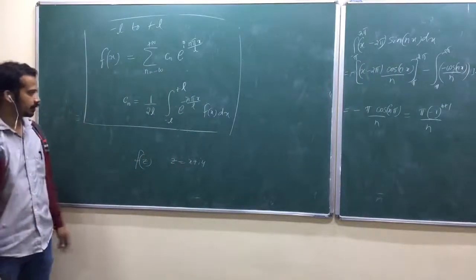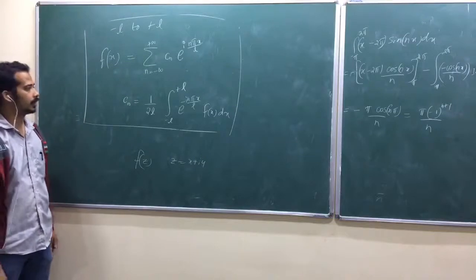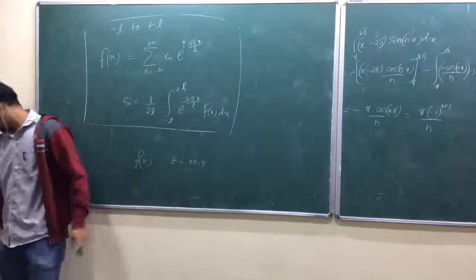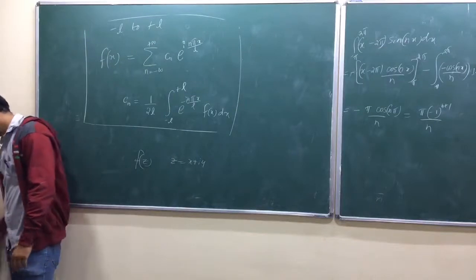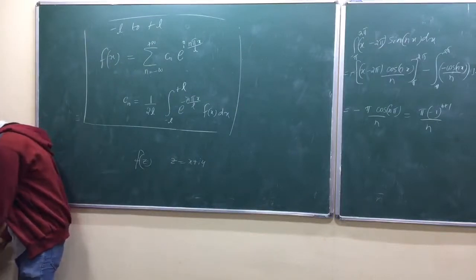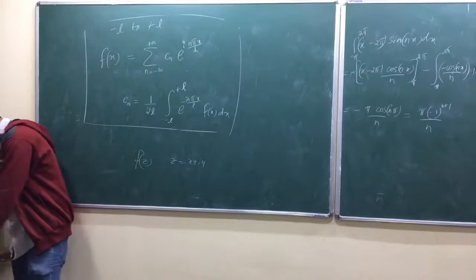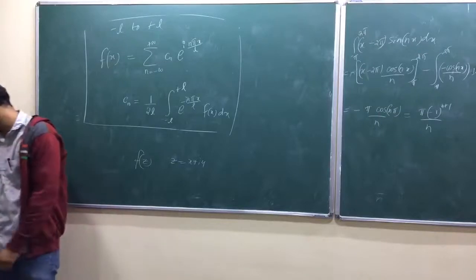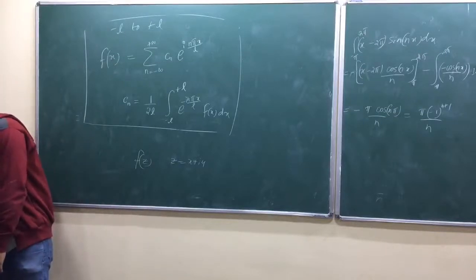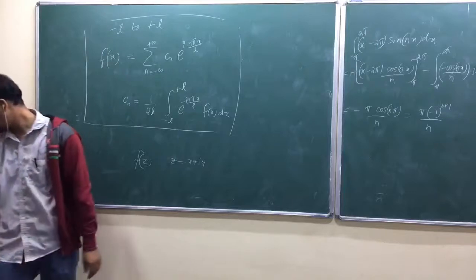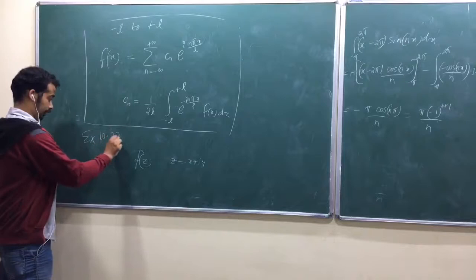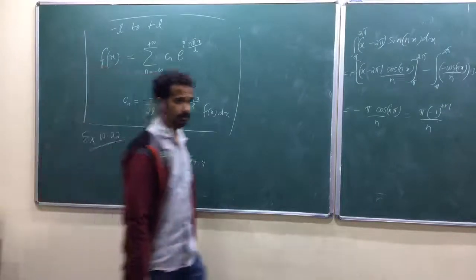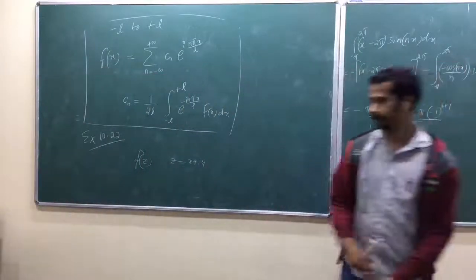Okay, that's better. So let me talk about this one in particular. You can do one problem on this. Find the complex form of Fourier series of e power minus x between -1 and +1. Example number 10.22 from Grewal. Okay, so that you will remember that formula.